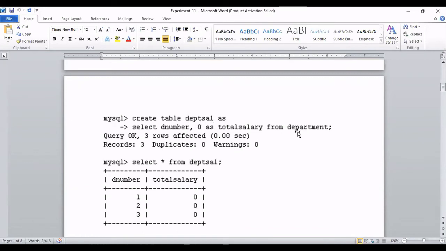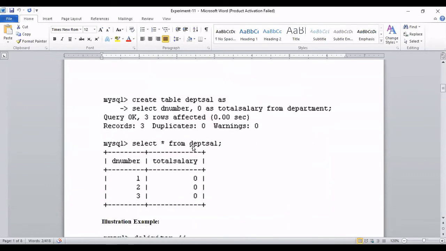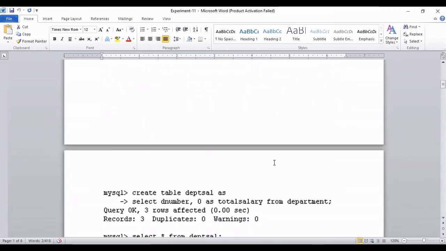It is derived from this department. So D number and total salary will be the attributes of this department. You can create in this way also: create table name as. If you are referring to some other attributes while creating a table, you can create in this way. So now we have created a department salary table. Now my question is, how many departments are there, and how many salaries will be there? Since there are three departments, there will be three salaries.